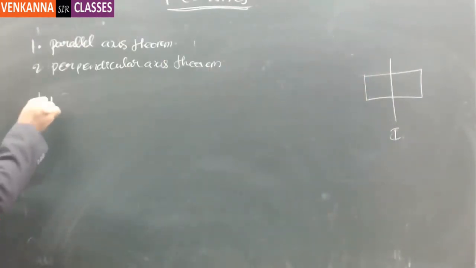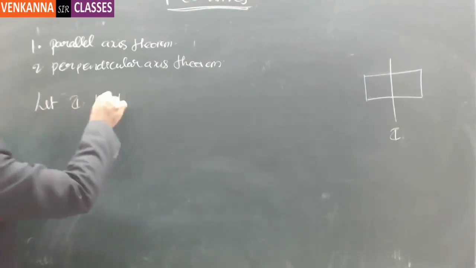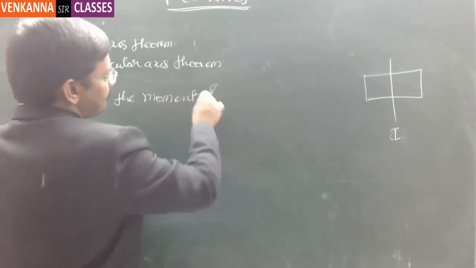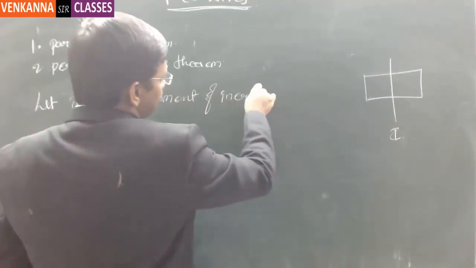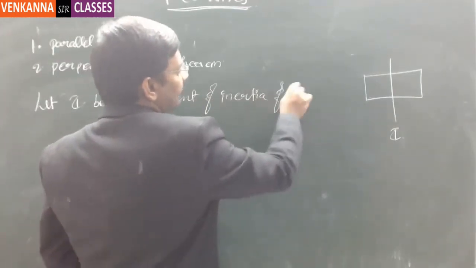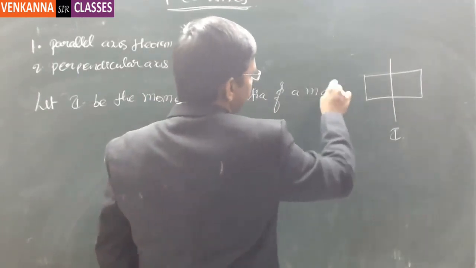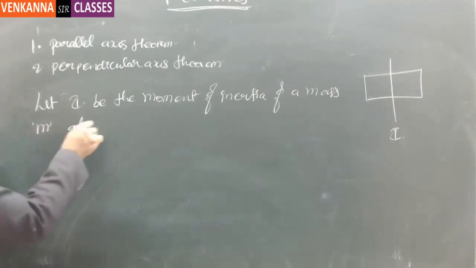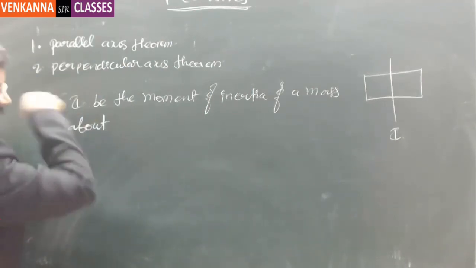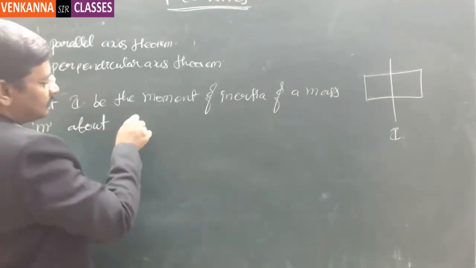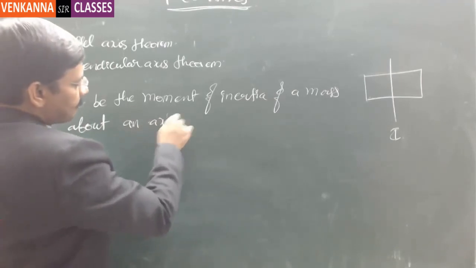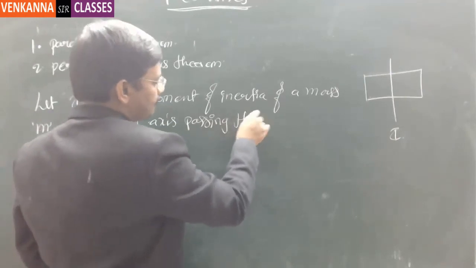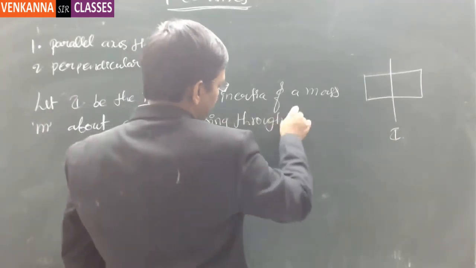Let I be the moment of inertia of a mass m about its centroid, or about an axis passing through its centroid.